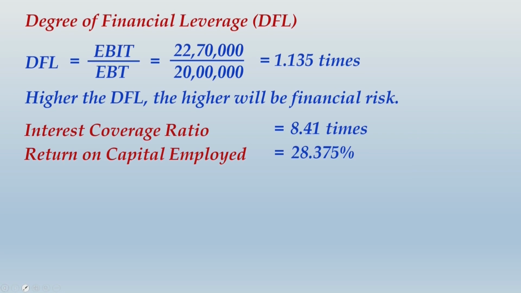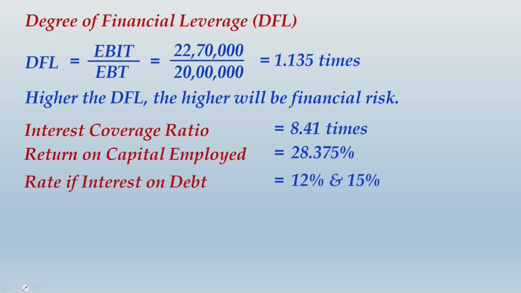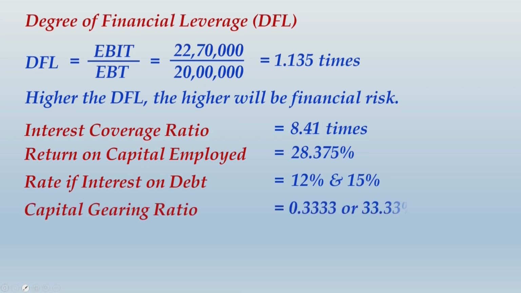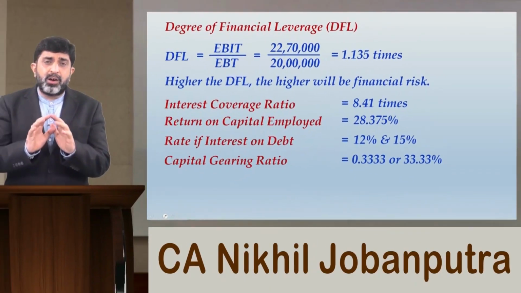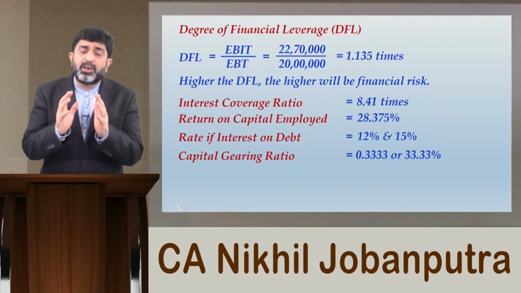More importantly, when you compare that with the rate of interest on debt, it is only 12% and 15% because we have two different components of debt, and capital gearing ratio is 33.33%. Let me now summarize these all comparisons and draw a very important conclusion.